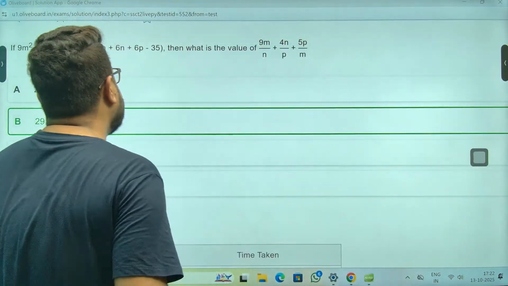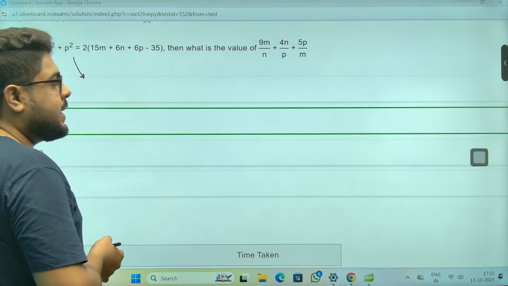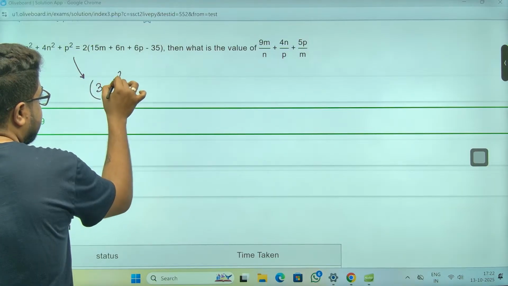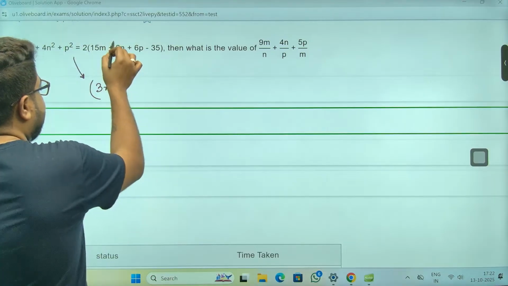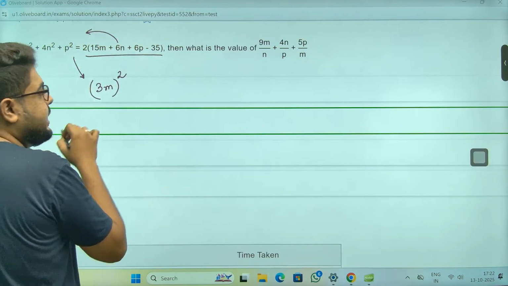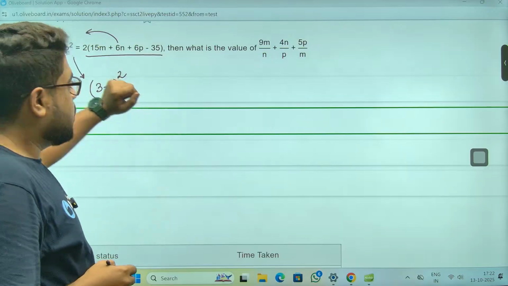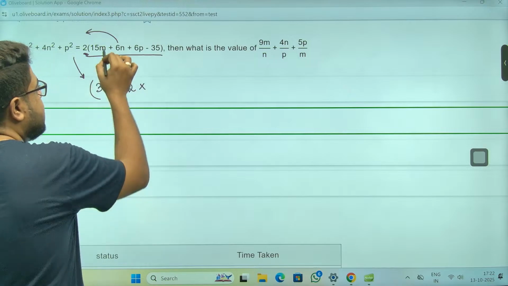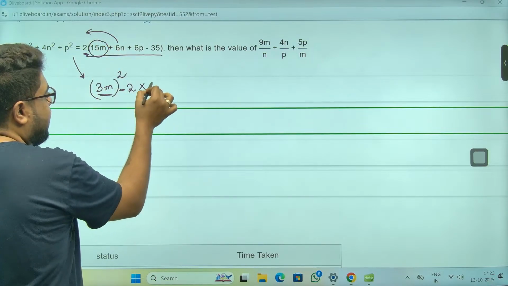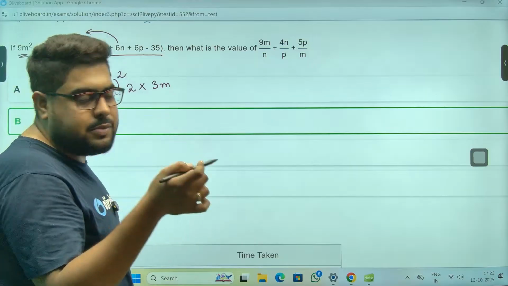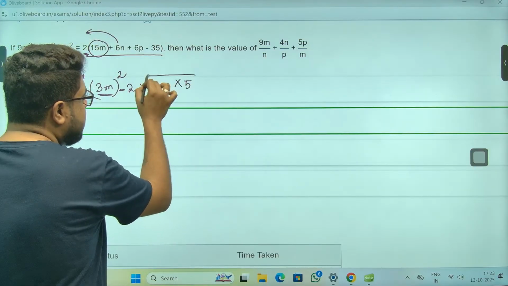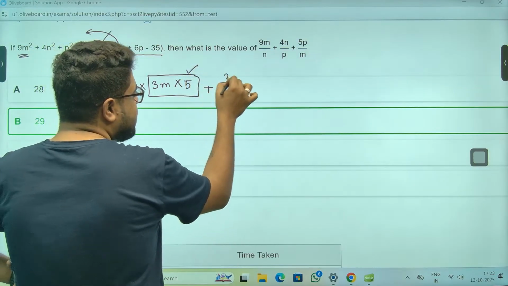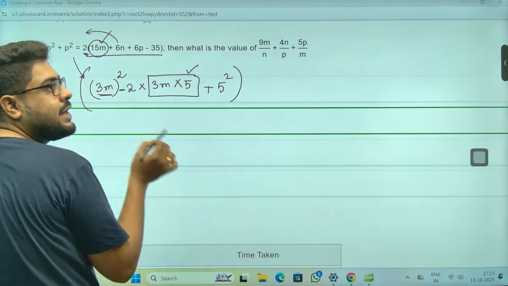Now, sir, what is the logic behind what we are doing? Again, please understand this 9m square. I can write this as 3m whole square. Now, if I take this whole thing to the left hand side, this will give me my 2ab. 2ab's 2 is already here, right? Minus. Now 15m, out of 15m, 3m we already have. So the other term will be what, sir? It has to be 5. You see, 5 into 3m gives you 15m. So that is b, sir. So b square I must do. That is how we are getting this.